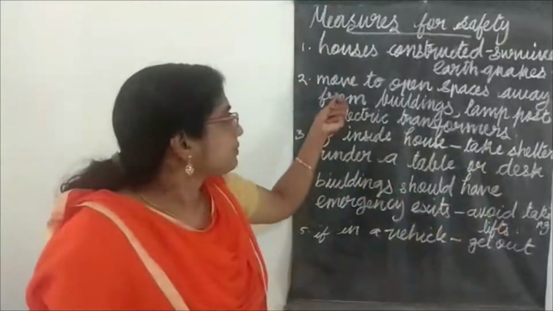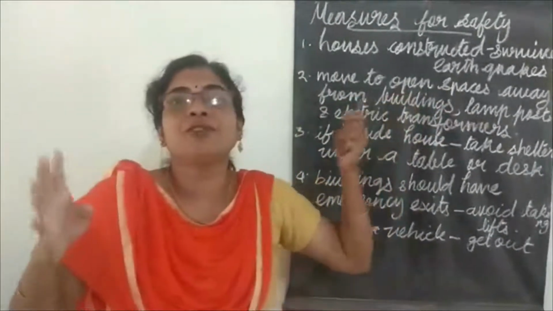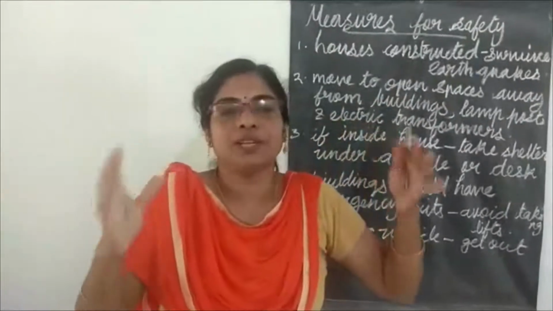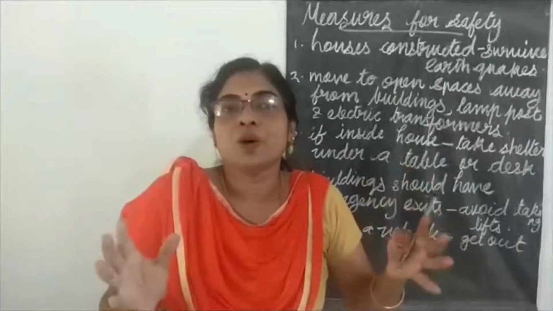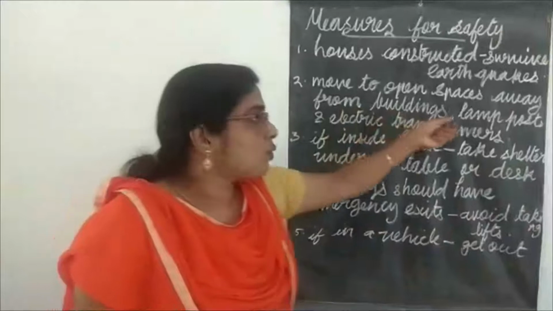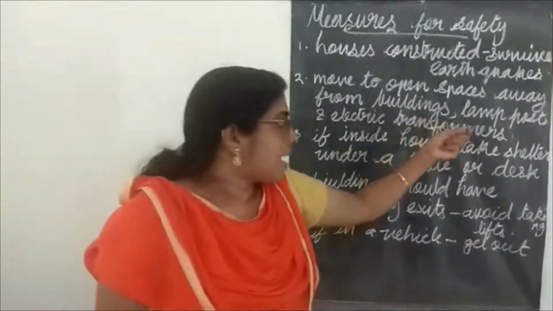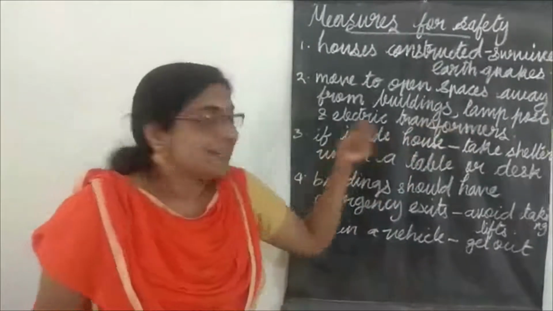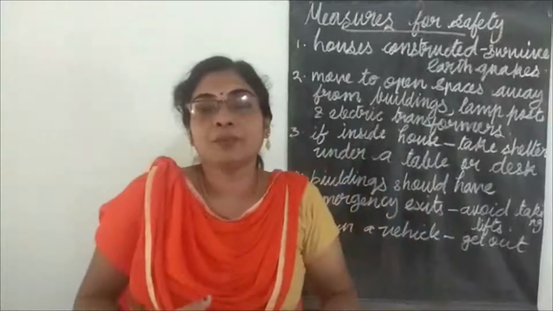Then next is move to open space. If you are in a house or anywhere, when an earthquake occurs, you should move to open space, away from buildings, lamp posts and electric transformers. നമ്മൾ എങ്ങനെയുള്ള ഓപ്പൺ സ്പേസിൽ വേണം മൂവ് ചെയ്യാൻ?